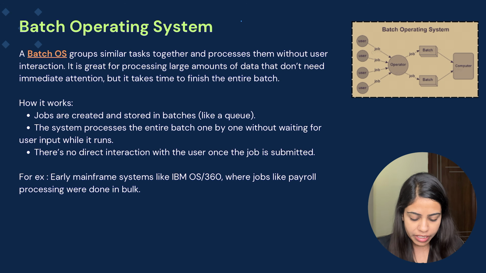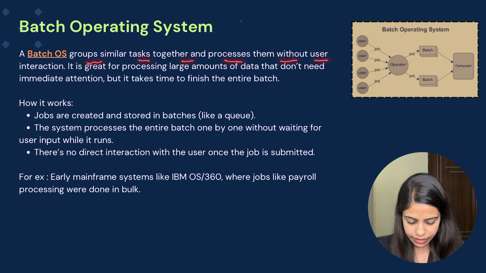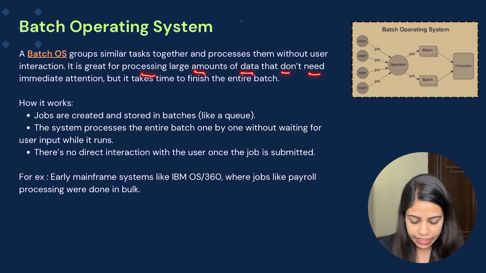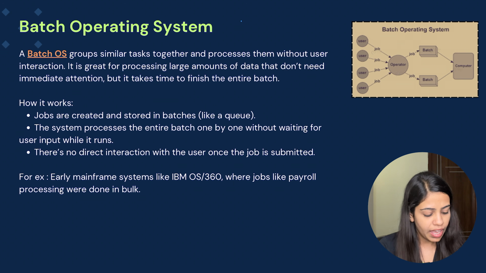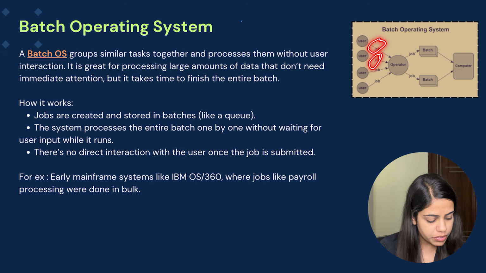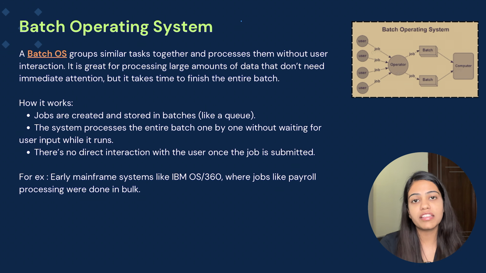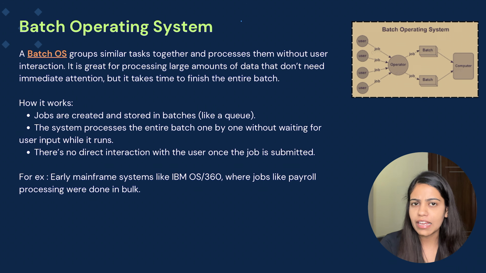Now a batch operating system groups similar tasks together and processes them without user interaction. It is good for processing large amounts of data that don't need immediate attention, but it takes time to finish the entire batch. As I told, we are clubbing the jobs into a single batch. Now this particular batch would have two jobs. There would be other batches which may have more than 2 or 3 jobs. So that will take a little time to process.